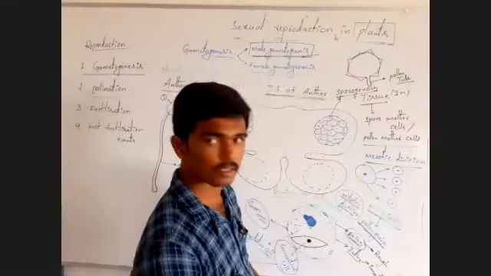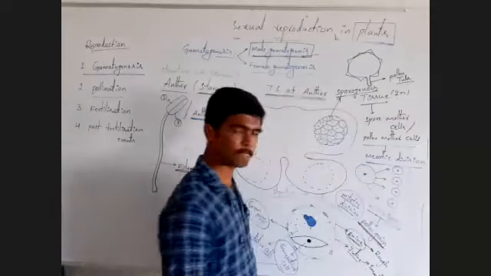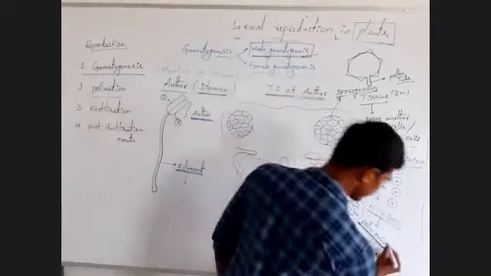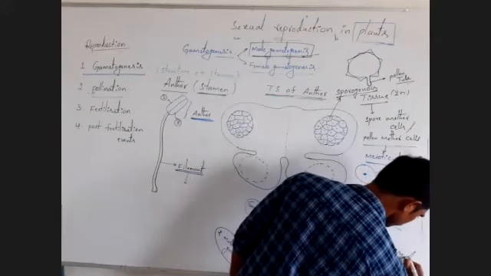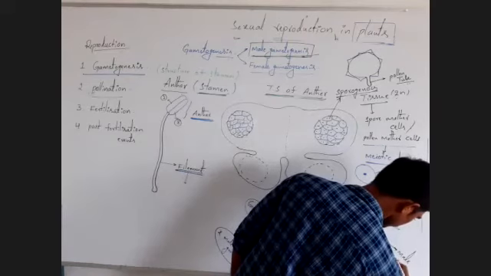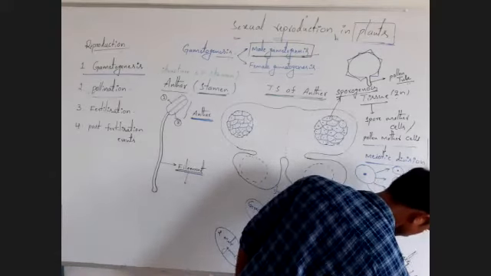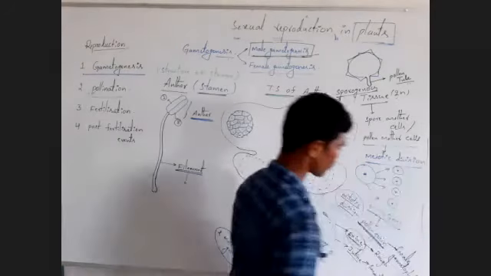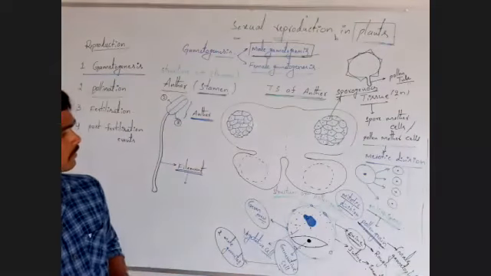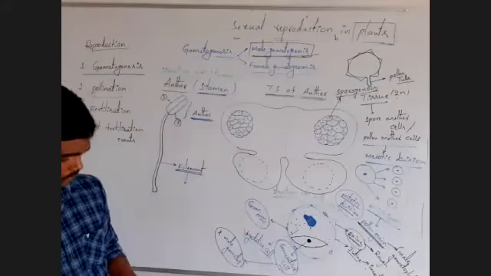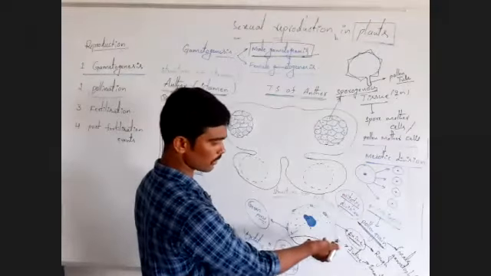Here, remember another important word: pollen grain is also called the male gametophyte. Male gametophyte means pollen grain. Where are these pollen grains developed?